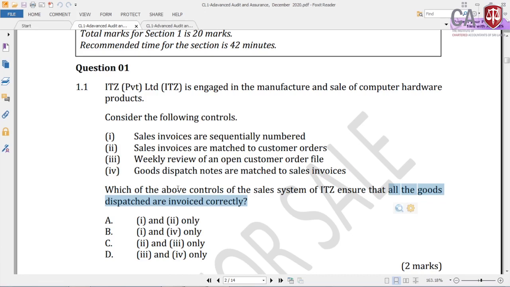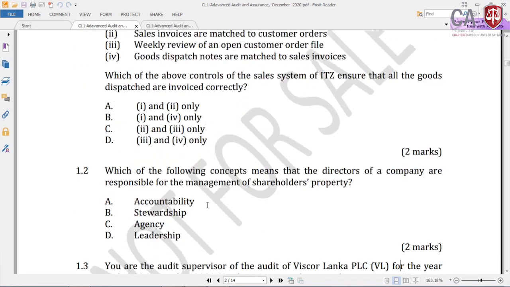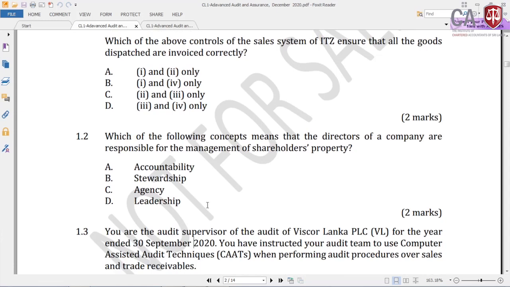Right. So we'll go to the next question. 1.2, this is a very simple question. Which of the following concepts means that the directors of a company are responsible for the management of shareholders' property? So this is basically from your chapter number 1, Introduction to External Auditing. It's a very basic and very theoretical question.